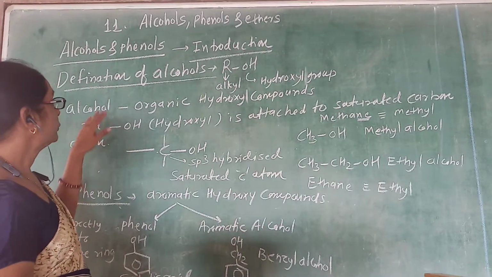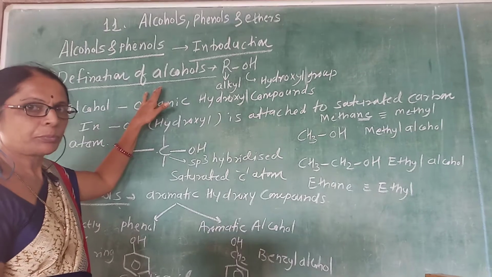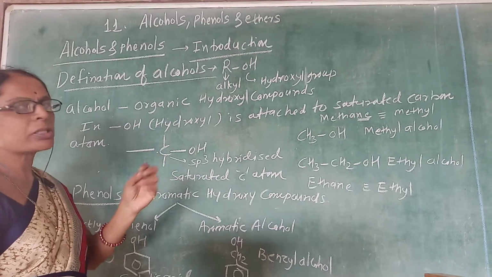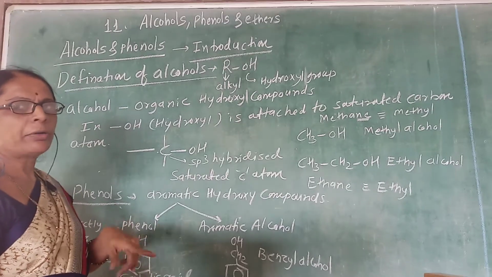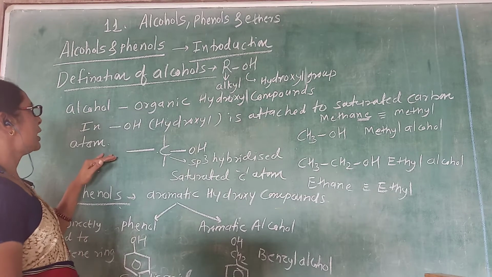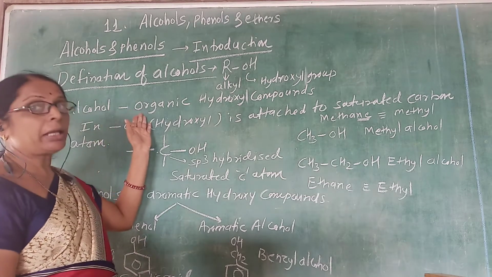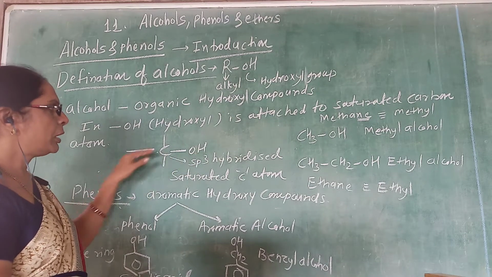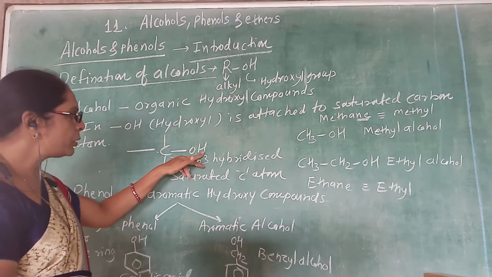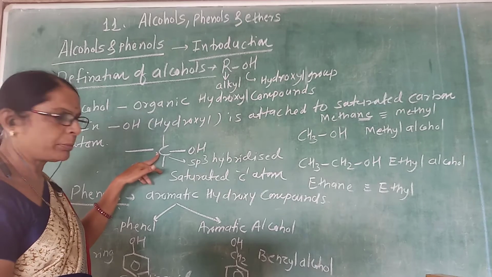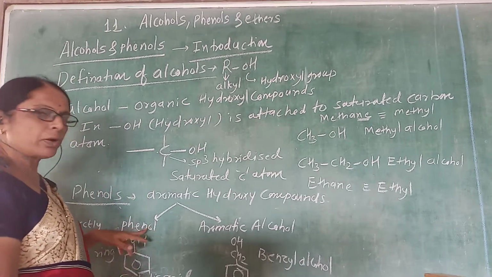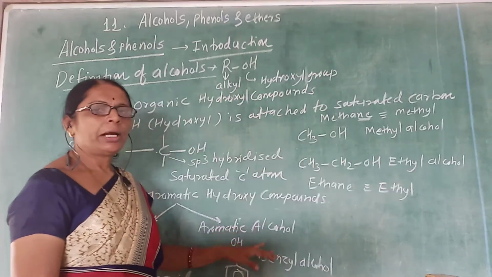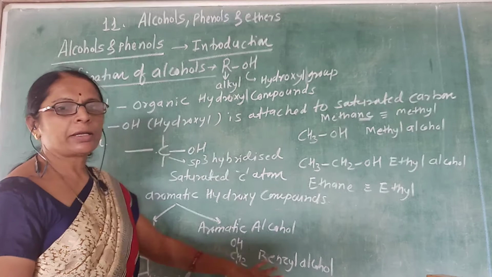So alcohol and phenol both are organic hydroxy compounds. The only difference is that in alcohols, the hydroxyl group is directly attached to a saturated carbon. In phenol, the hydroxyl group is directly attached to benzene, and in aromatic alcohol, the hydroxy group is not directly attached to benzene.